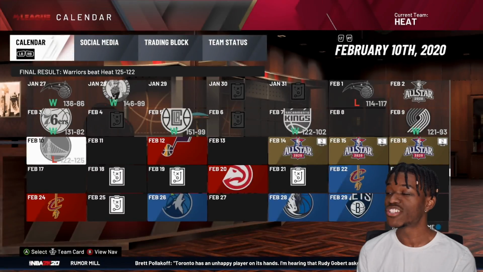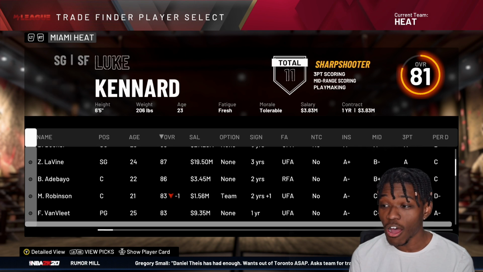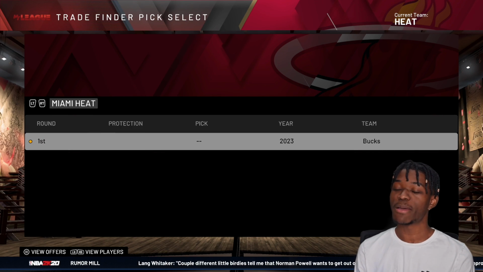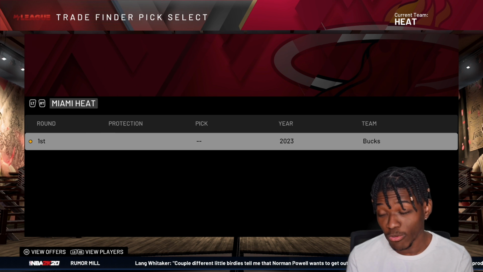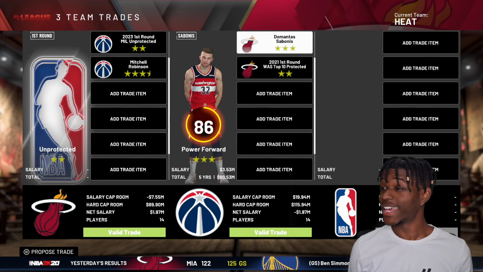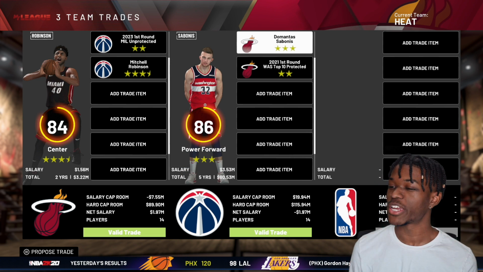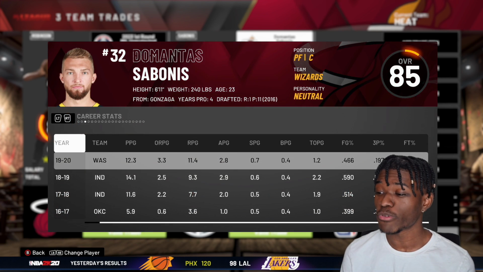Oh, he's in major foul trouble. Got it. He's in major foul trouble. My starting lineup, I love, right? So I don't even want to trade them, but I will look for Freddie in a first-round pick, see if we can get an upgrade at point guard. I doubt it. I mean, this is an upgrade. Mitchell Robinson has so much trade value. We throw him in a first-round pick. We get Domantas Sabonis and a first-round pick in exchange.